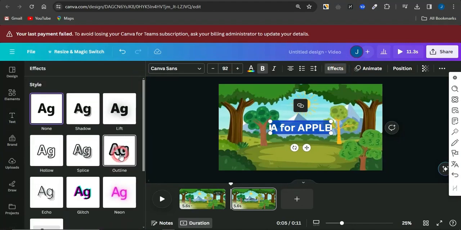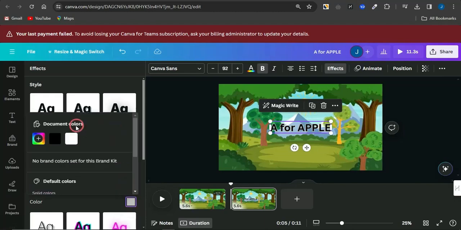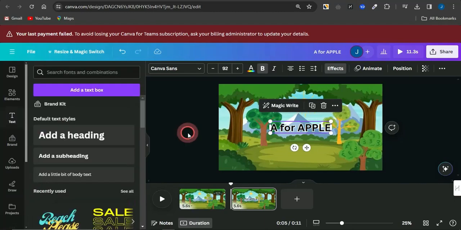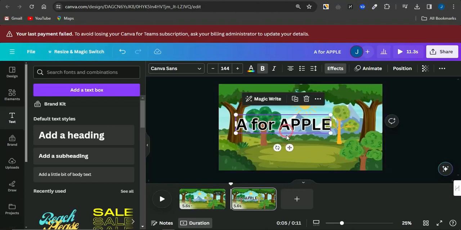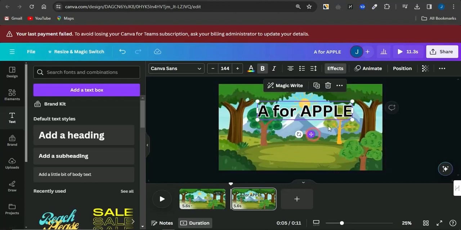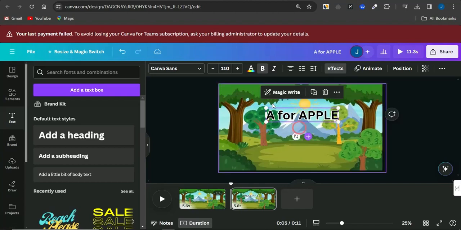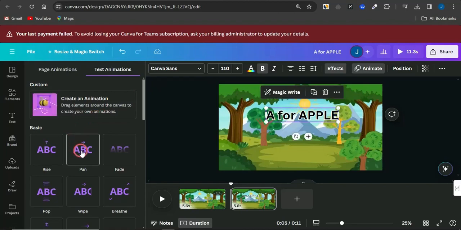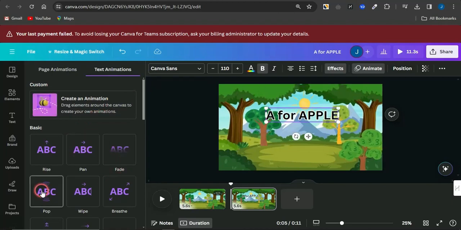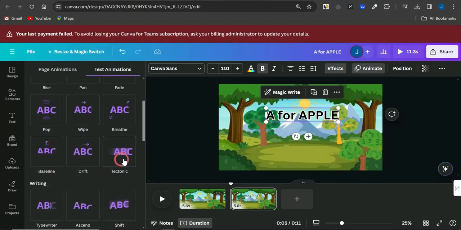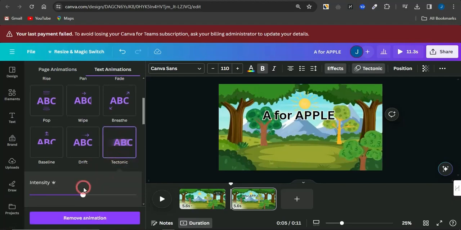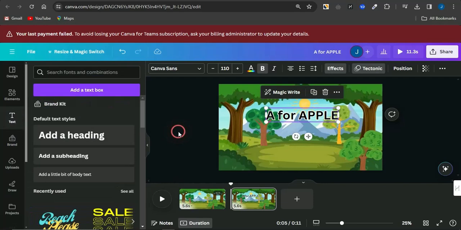Maybe I'm going to just simply use an outline, and I'm just going to go on to utilizing a white outline right here. Now once this has actually been done, I'm just going to make this bigger. Then I could just simply take that to the top section right here. If I do put this right here in this section, I could just simply go on to animating this. Now if I click on animate, you can actually just see a lot of cool and amazing animations right now that you could just simply leverage. And if I select this animation, I can actually increase the intensity or reduce that based on my preference.